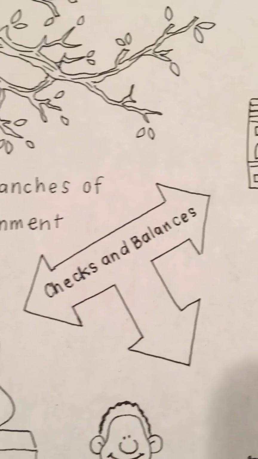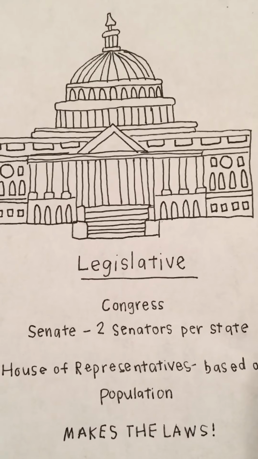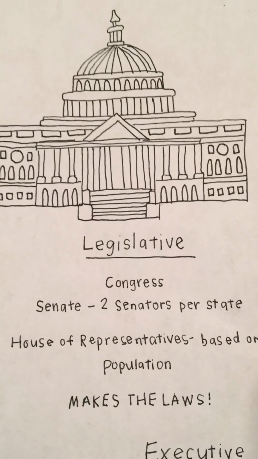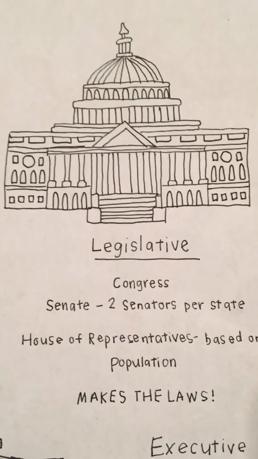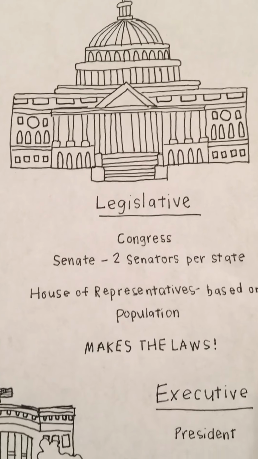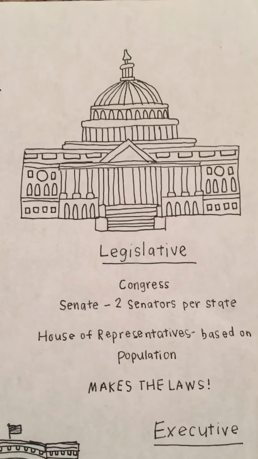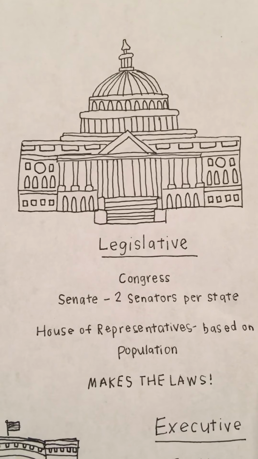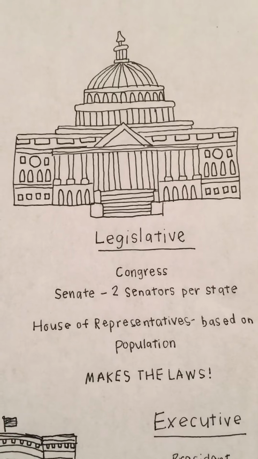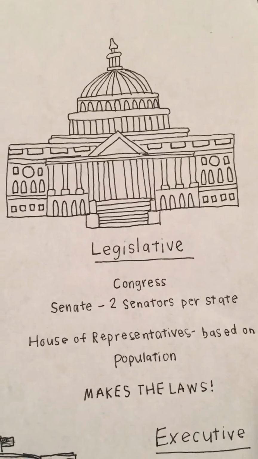The first branch we are going to talk about is the legislative branch. The legislative branch is comprised of Congress. Congress has the Senate, and there's 2 senators per state, making all states equal no matter of their size or population. The second part is the House of Representatives. This is purely based on population. So if your state does have a larger population, you are getting fair representation based on the overall population of the United States. In the legislation, they make the laws.